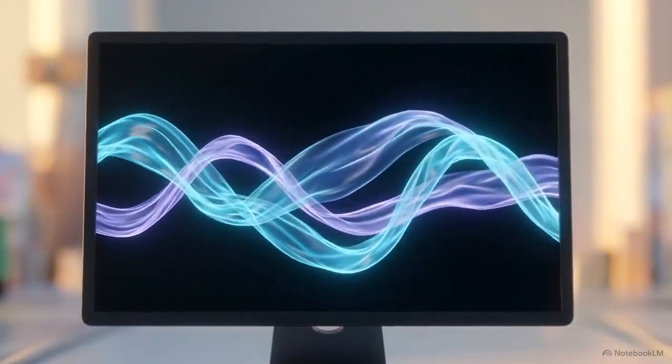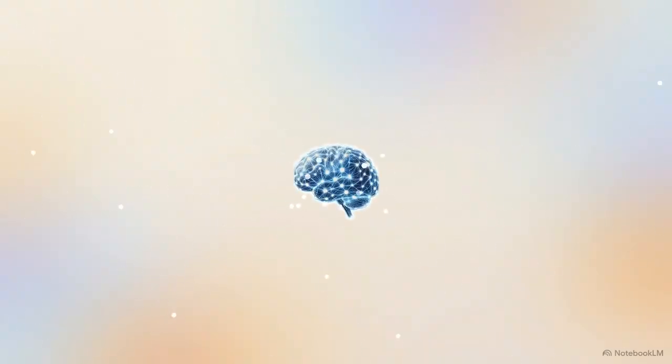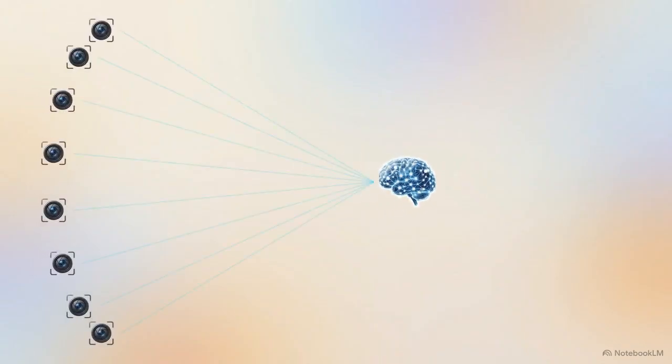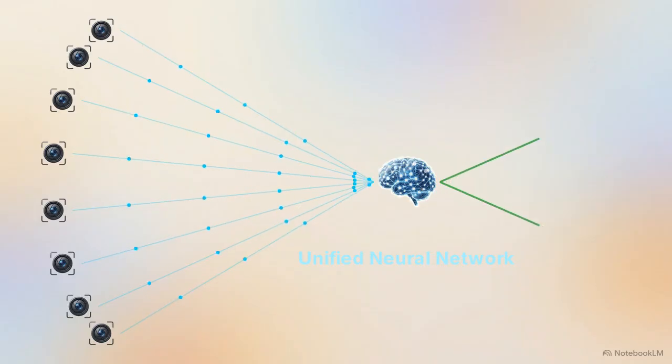In their place, it uses a single end-to-end neural network. A neural network is a computing system inspired by the human brain that learns to recognize patterns directly from large amounts of data. This is what Tesla calls a photon-to-control architecture. Raw video input from the vehicle's 8 cameras funnels directly into a single AI model, which translates those pixels into vehicle control commands, like adjusting the steering angle or applying brake pressure.